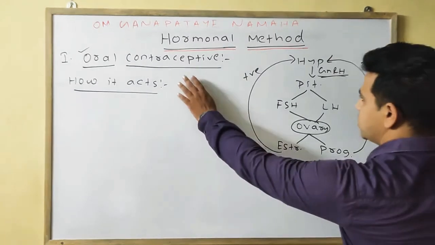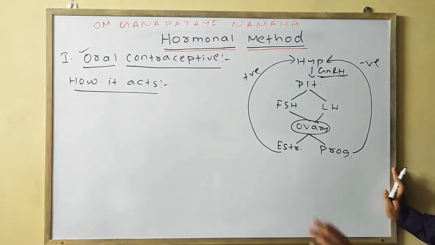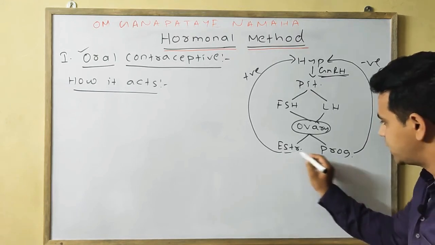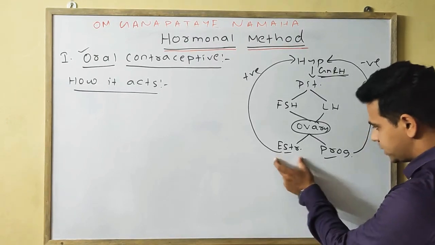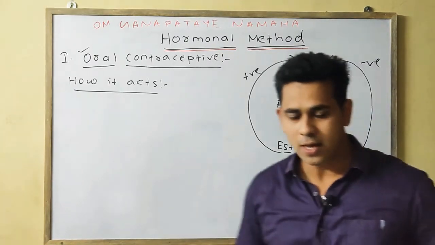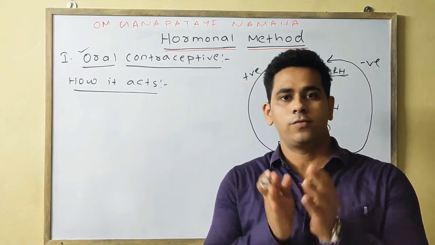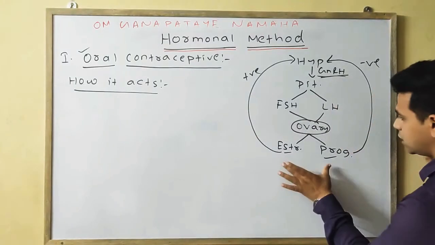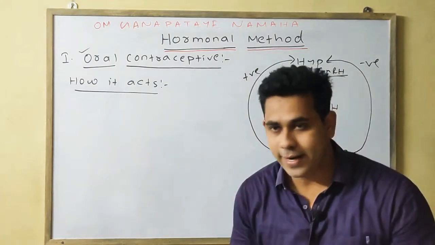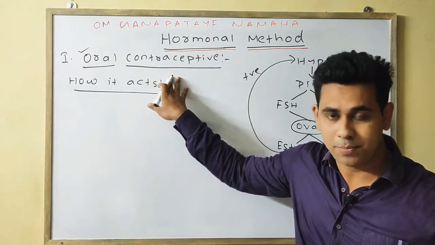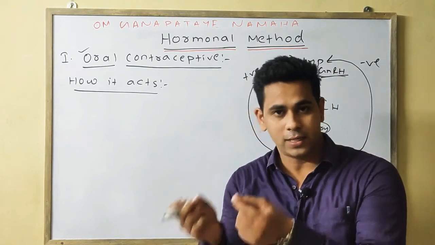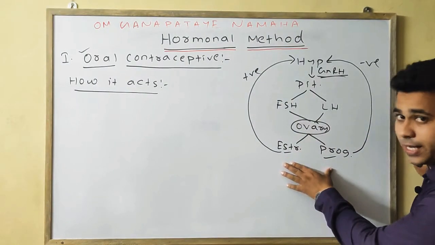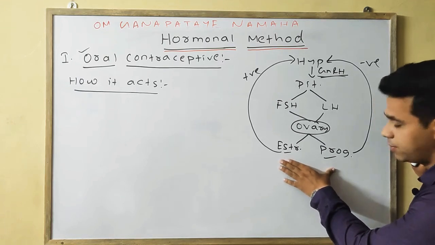By using the oral contraceptive, the synthetic hormones, estrogen and progestin, the synthetic progesterone, are provided. So the quantity of estrogen and progesterone in the female is already high.